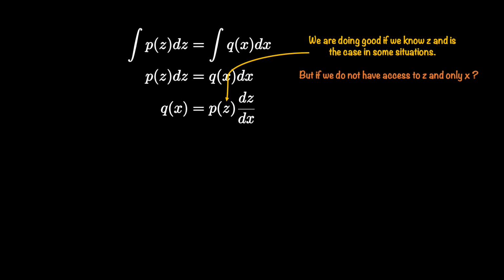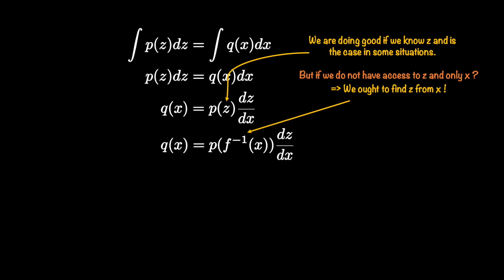Now imagine a case that you got X from somewhere else, but in order to do the density computation, you need a Z. So this is why it is important now for us that we find Z from our X. Essentially, we need the inverse function that can take us from X to Z.